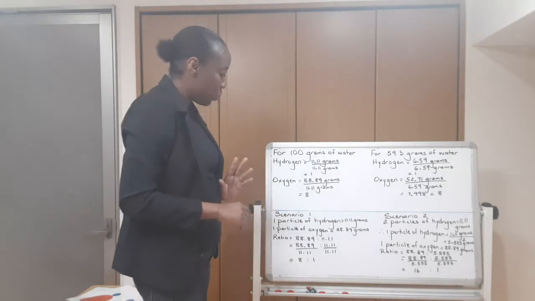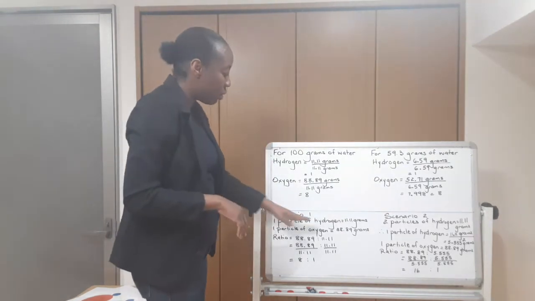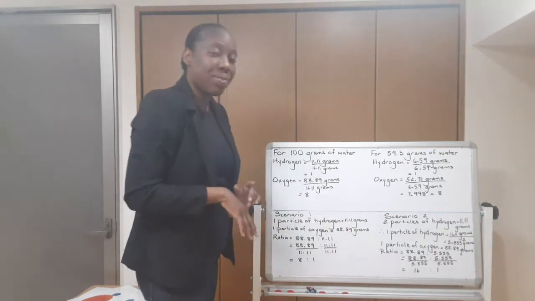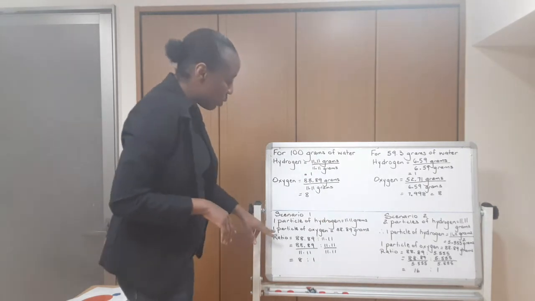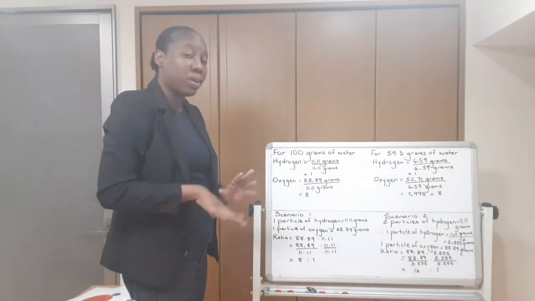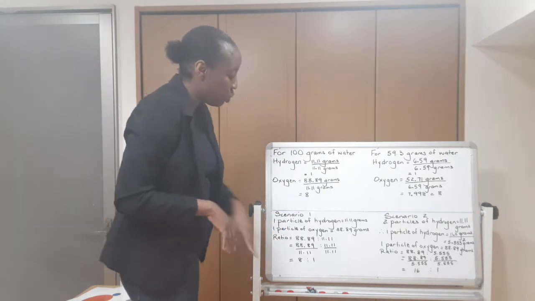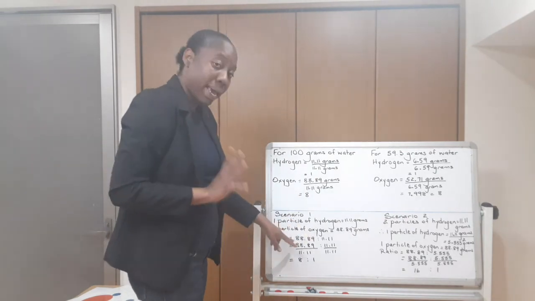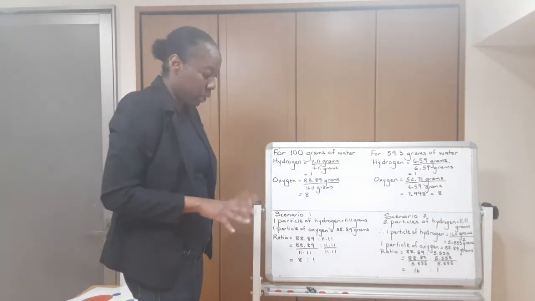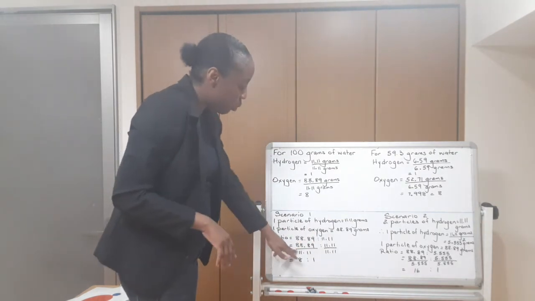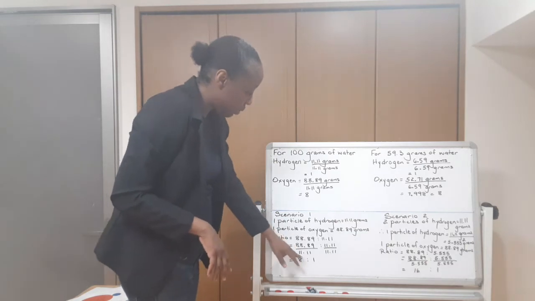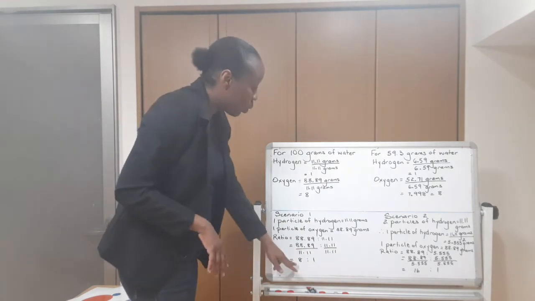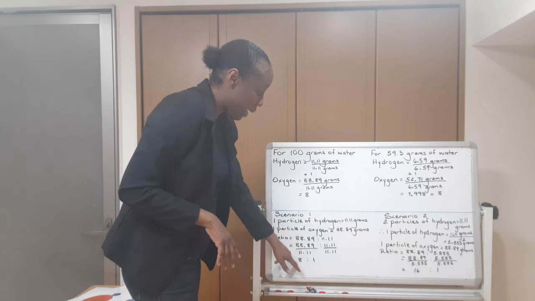Alright, so for scenario 1, we say that 1 particle of hydrogen represents the amount of hydrogen that was produced, 11.11 grams, right? And we say that 1 particle of oxygen represents all the mass of oxygen that was produced, which is 88.89 grams. Then the ratio of oxygen to hydrogen will be 88.89 to 11.11. So divided by the smaller value again, 11.11 into 88.89 will be 8, and 11.11 into 11.11 will be 1. So the ratio for oxygen to hydrogen would be 8:1.